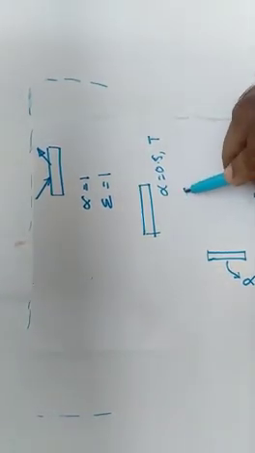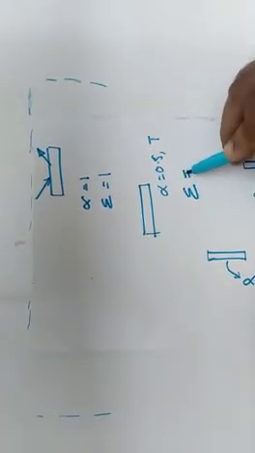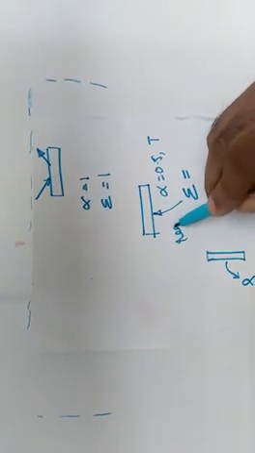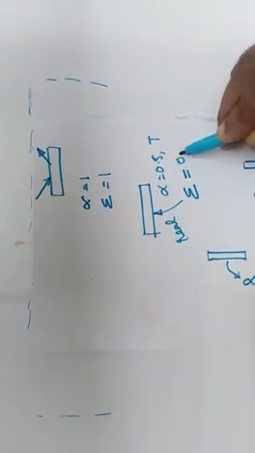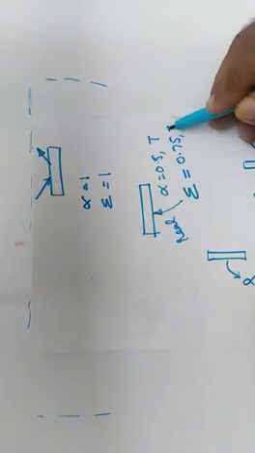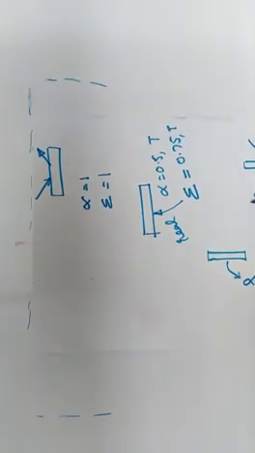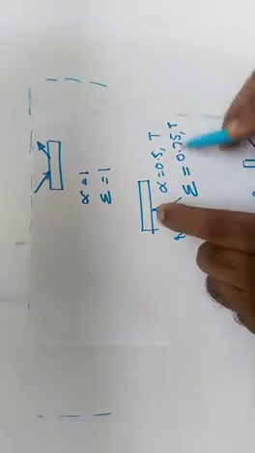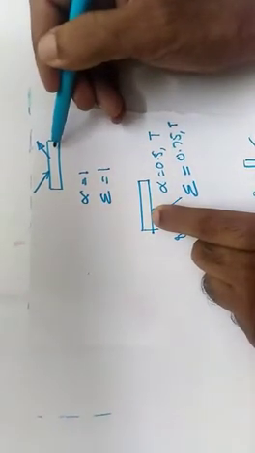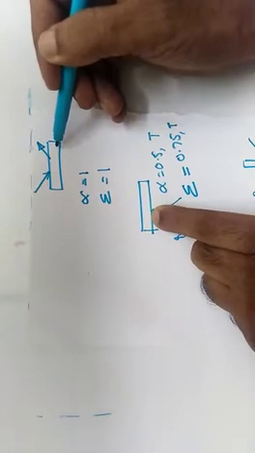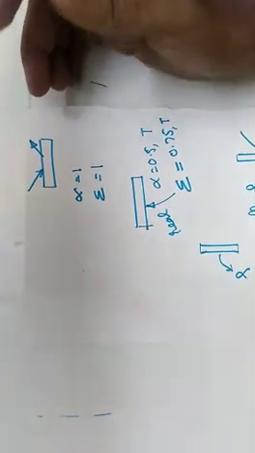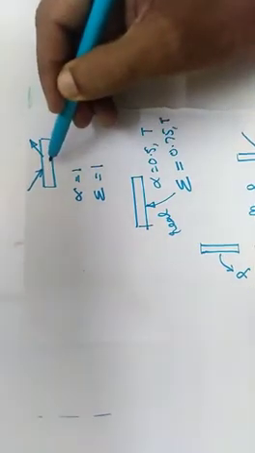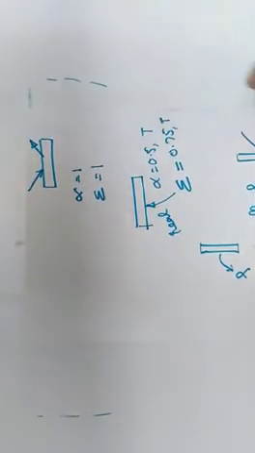Similarly, for emissivity, let the emissivity of the real surface be 0.75 at a temperature T Kelvin. It indicates that the emissivity of the real surface at this temperature is 0.75 times that of the black surface at the same temperature. So this is the purpose of defining a black surface or a black body.